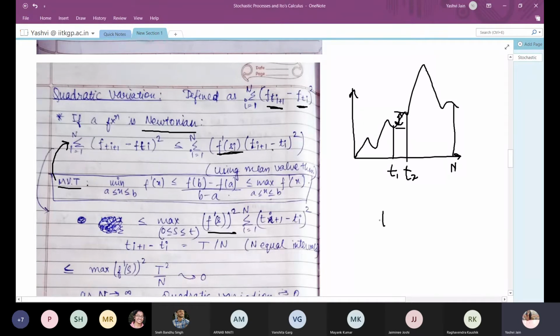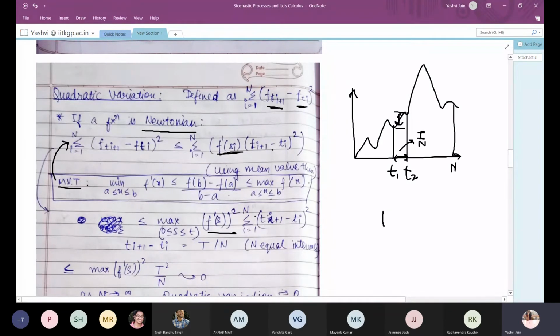Now this t2 minus t1, the length of this will be given by T by n, since the whole time is divided into n equal parts, so the difference between any two consecutive times will be T by n.